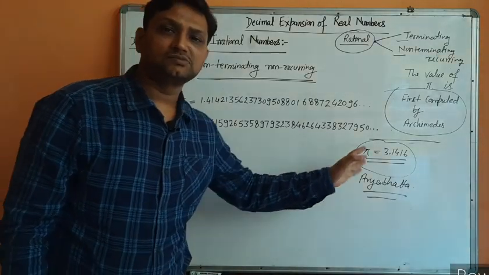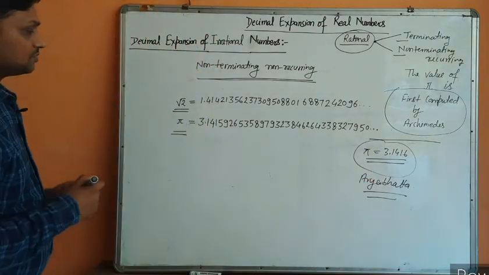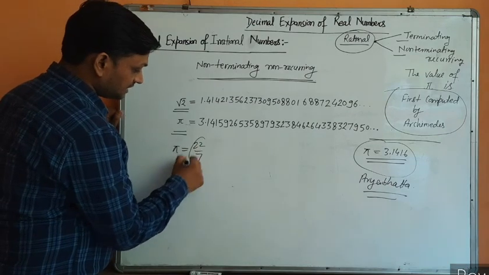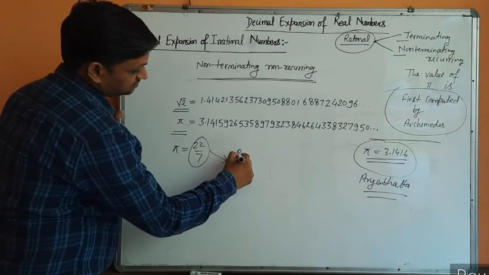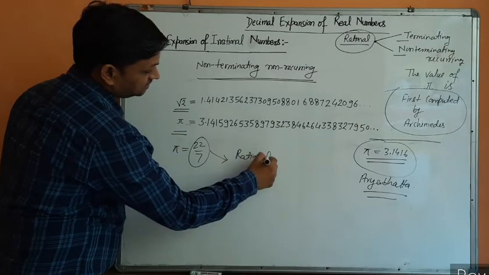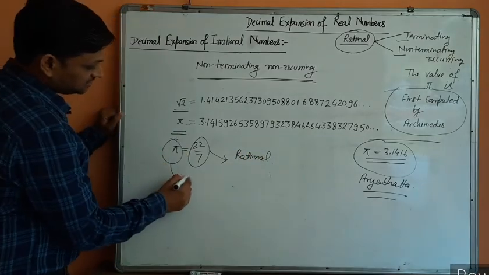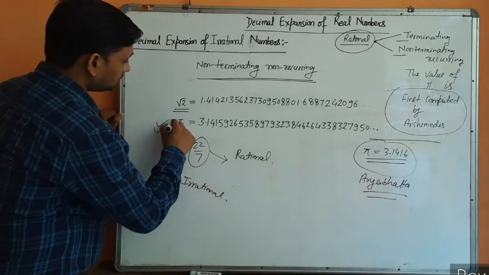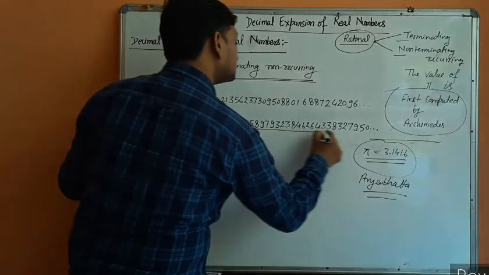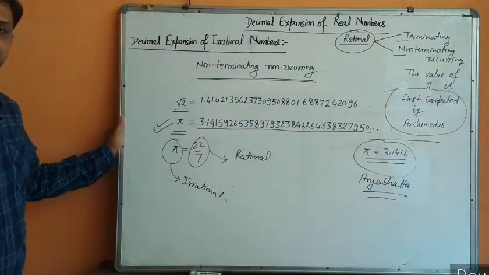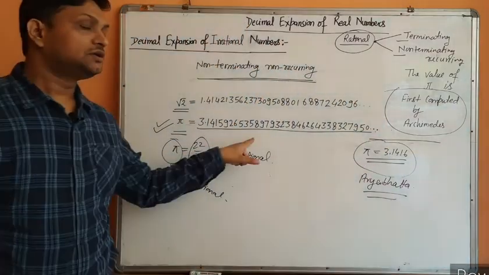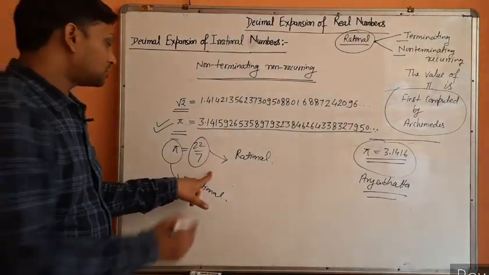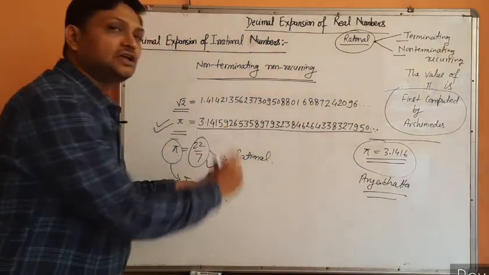non-terminating, non-recurring decimal expansion. Okay, but the value of pi as 22/7 is rational. It is rational, but pi is irrational because its original value is this decimal expansion, which is non-terminating, non-recurring. That's why pi is irrational, but the approximate value 22/7 is rational.